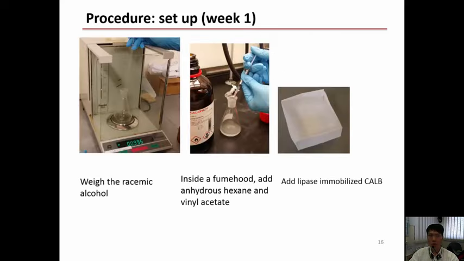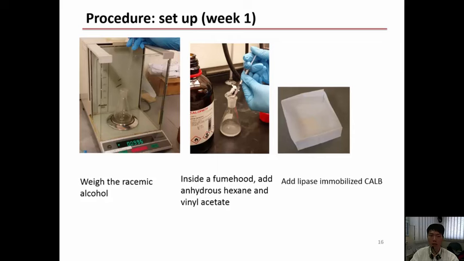So the procedures for week 1 to set up. You should be able to prepare a dry 100 ml conical flask equipped with a quick fit adapter. You need to weigh about 0.174 grams of the green product, and because it is a liquid, you have to weigh directly into the flask through an electronic balance. And then inside the fume hood, you need to add magnetic stirrer, anhydrous hexane, vinyl acetate according to the lab manual for the mole ratio.